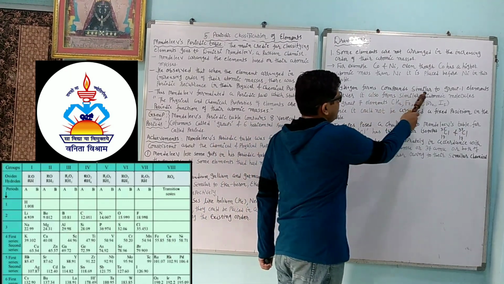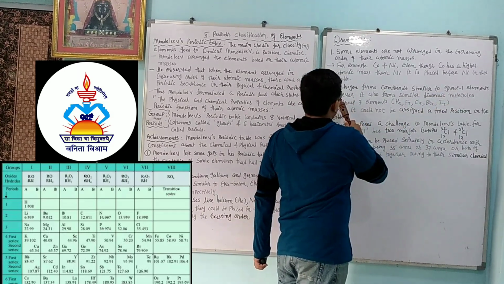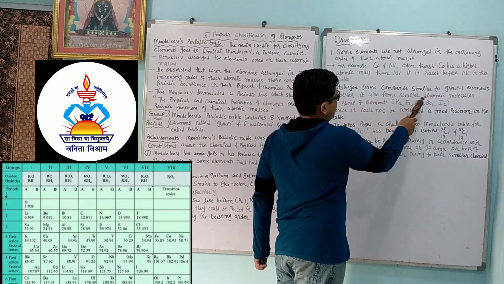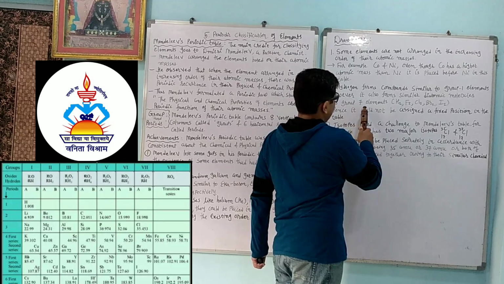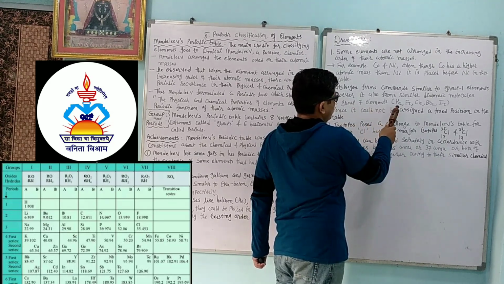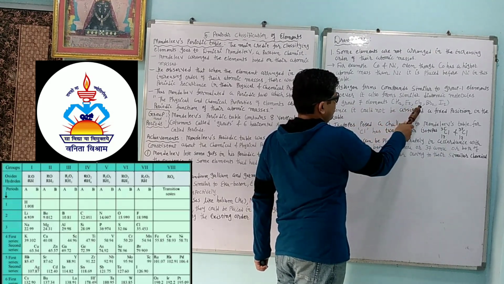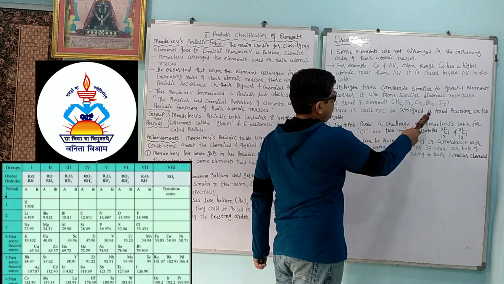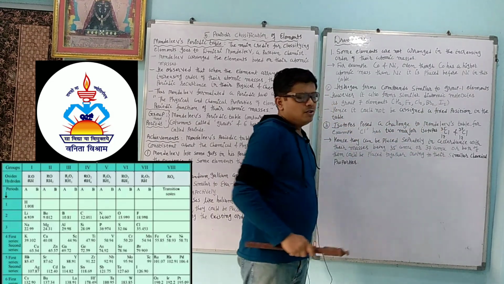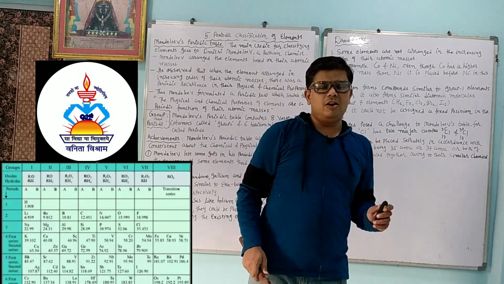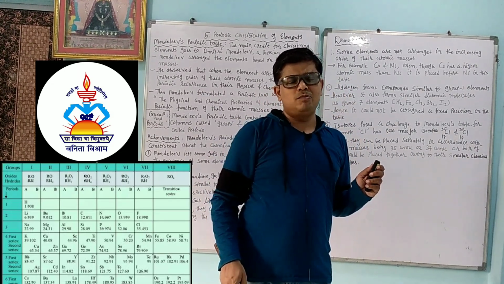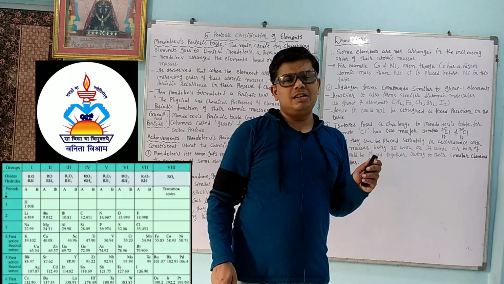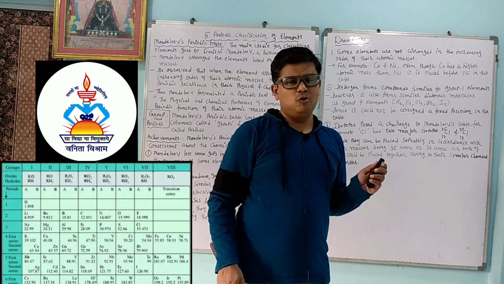Hydrogen forms compounds similar to group 1 elements. However, it also forms similar diatomic molecules as group 7 elements, like H2, hydrogen H2, F2, Cl2, Br2 and I2. Hence, it could not be assigned a fixed position in the table. So the problem of hydrogen is that it has similar properties to the first group elements as well as similar properties to the 7th group elements.